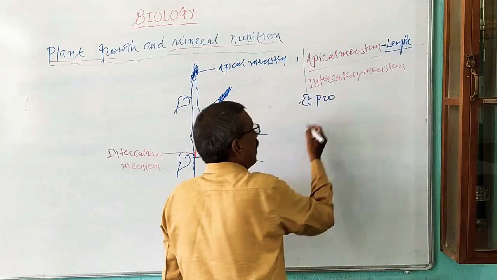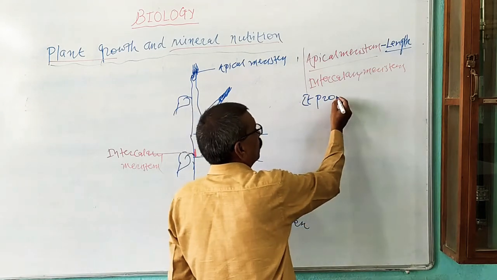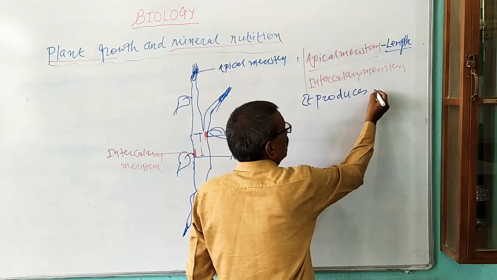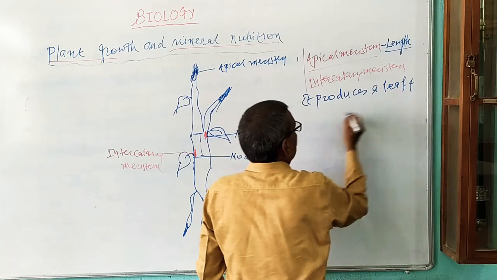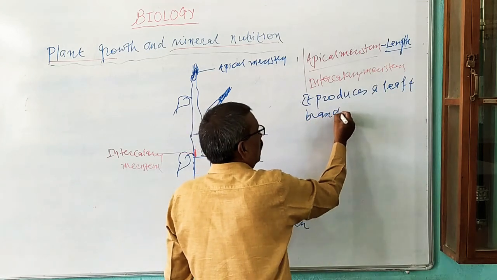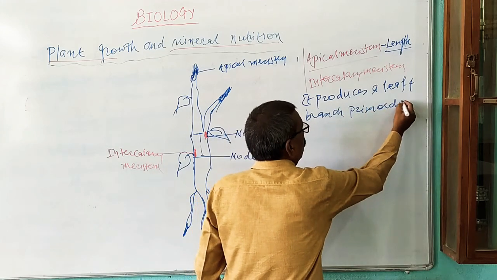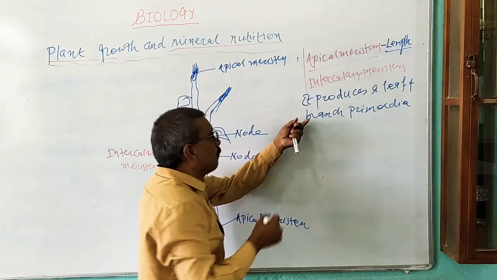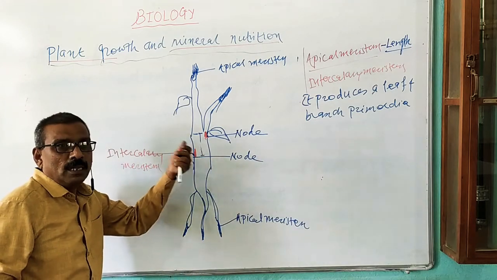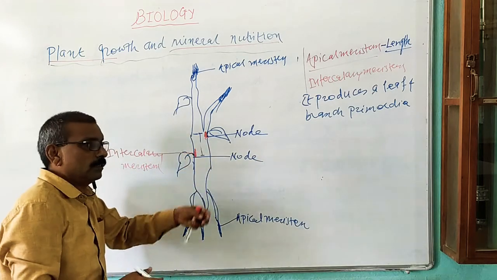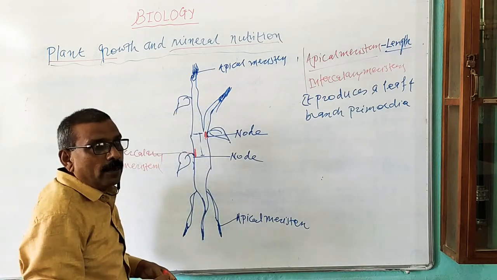a leaf primordia or branch primordia. It produces a leaf and a branch primordia. Now the leaf and branch primordia are produced from the intercalary meristem. It also helps in increasing internodal distance of the stem or branch.